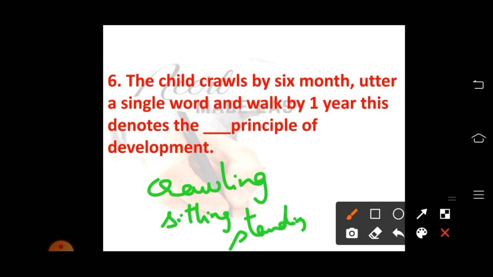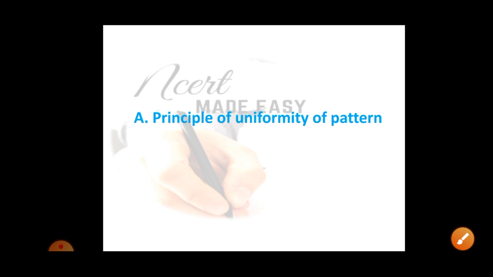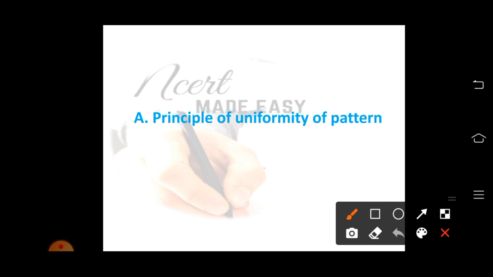So this denotes the dash principle of development. This is the principle of uniformity of pattern. Here, uniformity of pattern means whatever the country it is or whatever the culture it is, there is a pattern for the development. The rate might vary, but the uniformity of the pattern will be the same for each and every child.